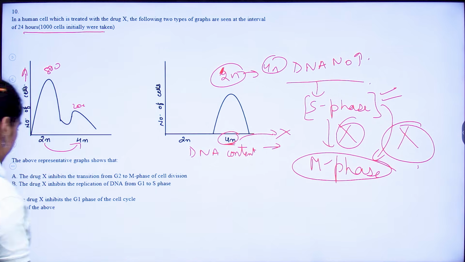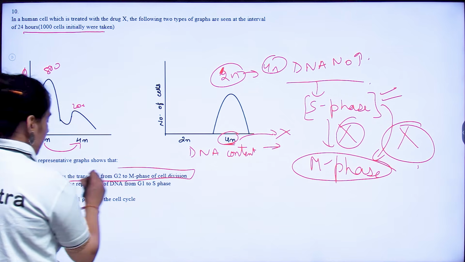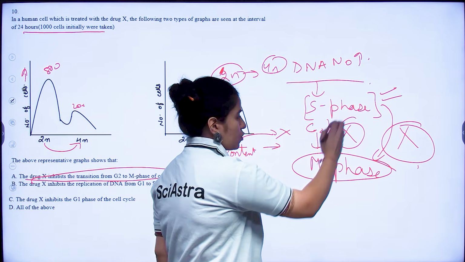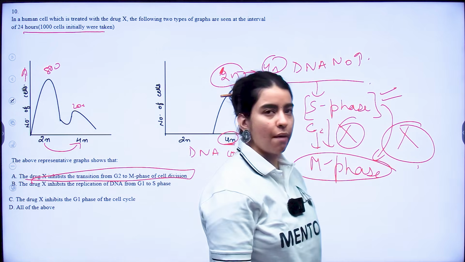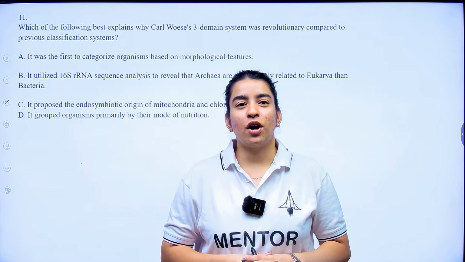So here my correct option would be what? The drug inhibits your transition from G2 to M phase, because after S phase you will have what? You will have G2 and then you will have M. So your S to M transition that is happening, that is not going to occur here. Alright. Now coming to your question number 11.